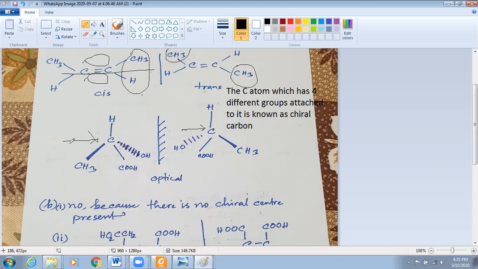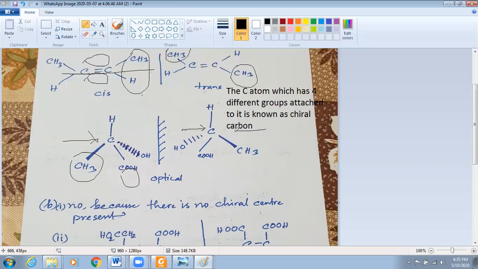Suppose you are passing light through this one. If there is no barrier, light will go automatically. But this group will make a kind of barrier here. So when this group is rotated a bit, suppose CH3 has now come here, at the time you might think that light is passing. COOH is being shifted, OH is being shifted, so light is passing. But if you try to do the same thing here, it will not happen. What will you need to do to make the light pass? You need to rotate in the opposite way.